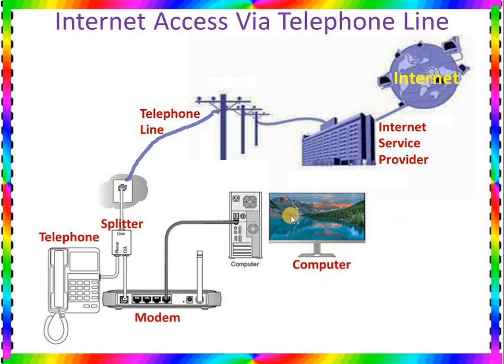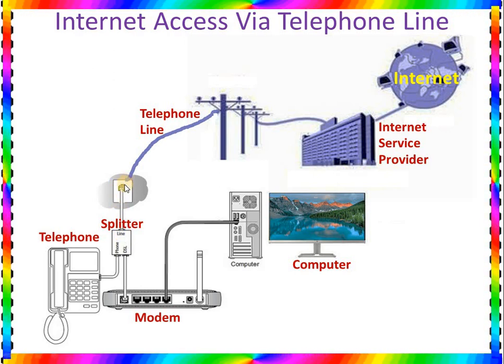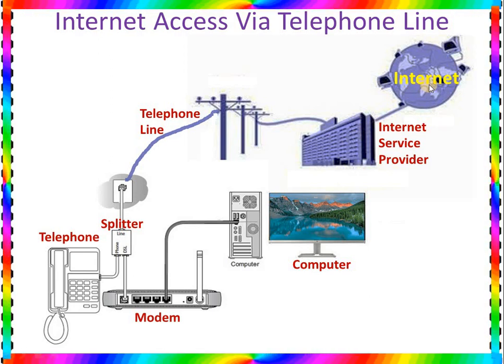If we make this in reverse, then the computer is connected to the modem, the modem is connected to the splitter, and the splitter is connecting two hardware, one is a telephone and another one is the modem. Then the splitter is connected with the telephone jack, then the telephone jack is connected to the telephone line, which is connected with the internet service provider, and the internet service provider is connected with the internet. So this is the path, or this is the way we can connect with the internet by using a telephone line.